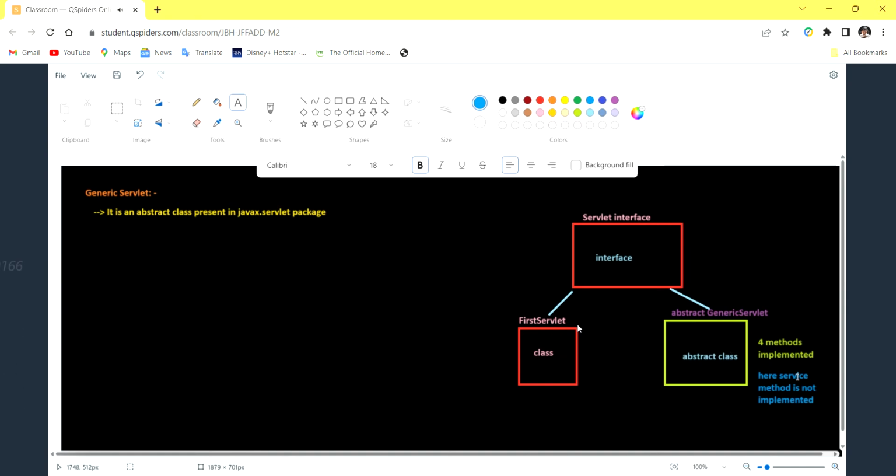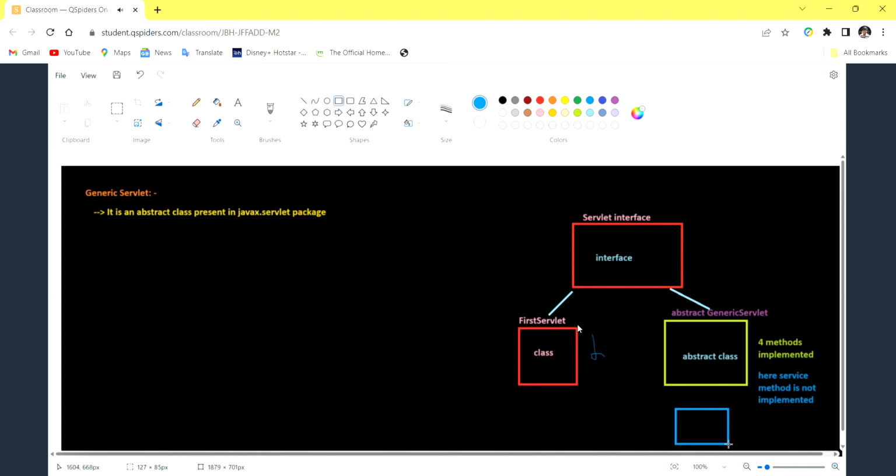The service method is not implemented, and implementing the service method logic is enough. So from now onwards, we are not going to follow the earlier approach. We are going to create a general class.